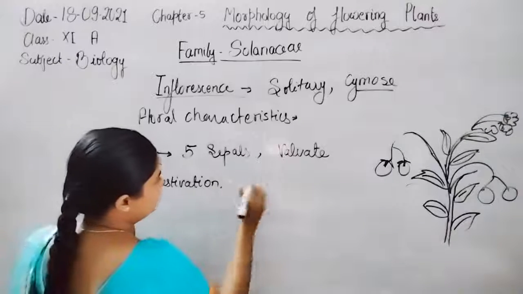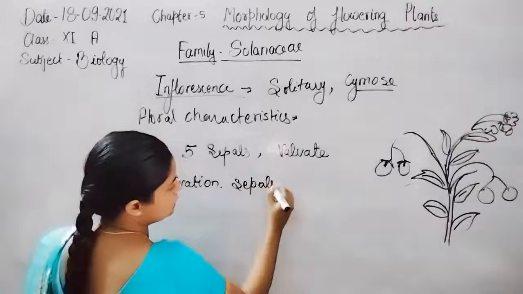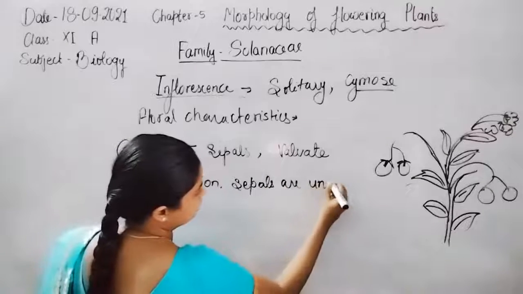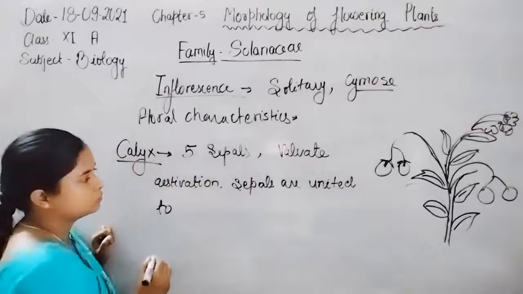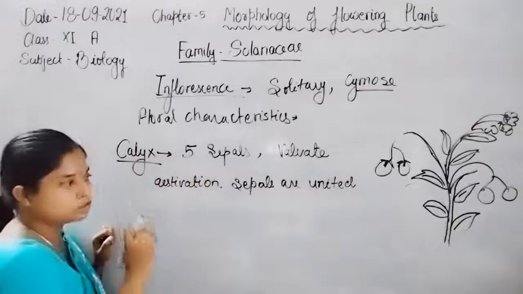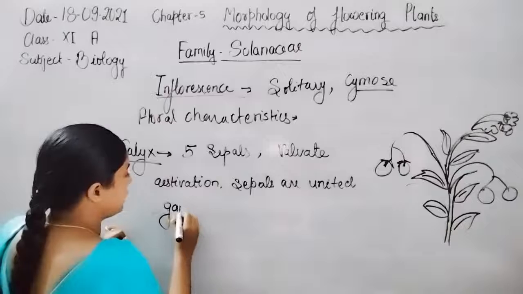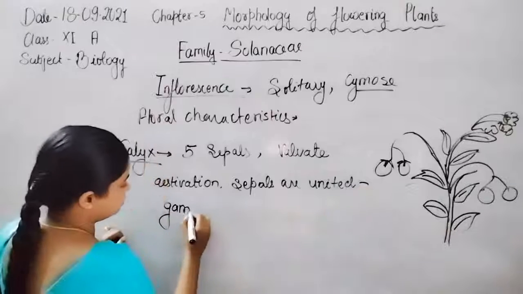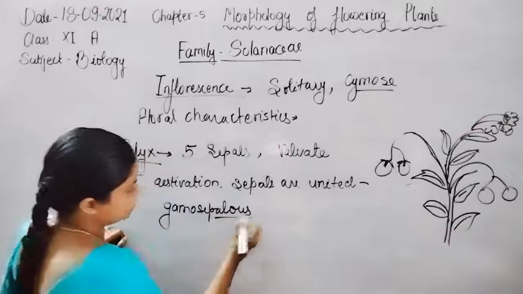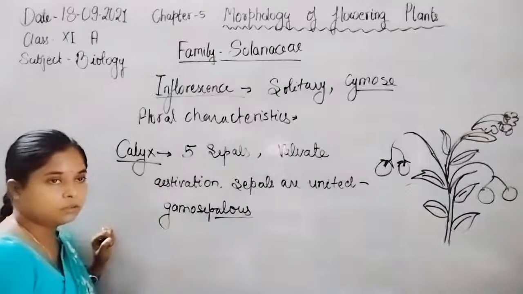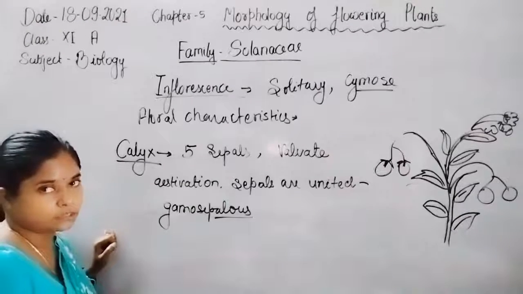All the sepals are united to form a single structure, so such sepals are known as gamosepalous, because they are united and show valvate estivation.